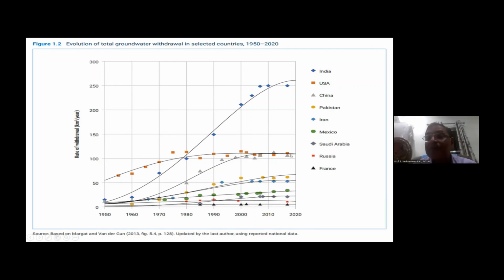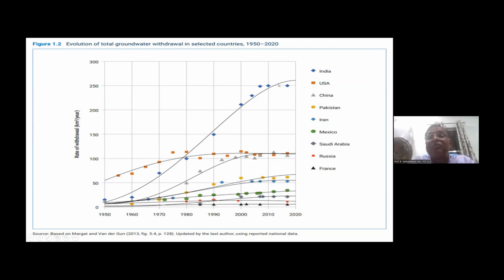Some of these countries like China to some extent, and even France and so on. Whereas in the Indian scenario, if you look at this graph, even India also appears to be stabilizing.